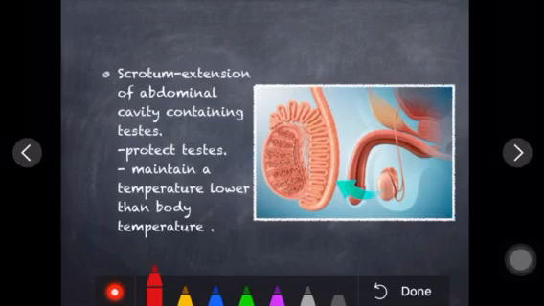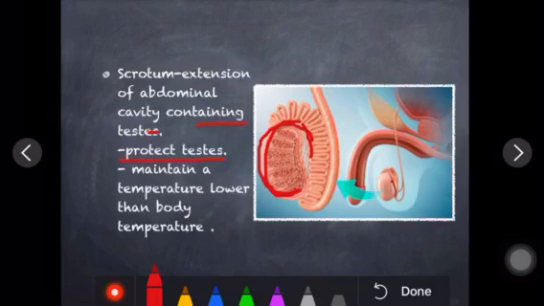Please try to remember in a sequence. Here we'll see the testes is there. Now the testes is covered with a packet-like structure, or we can say a pouch-like structure. This pouch-like structure which provides cover to the testes is called scrotum. So we can say it is an extension of the abdominal cavity containing testes. And this scrotum helps to protect the testis, of course, because it is lying on that.